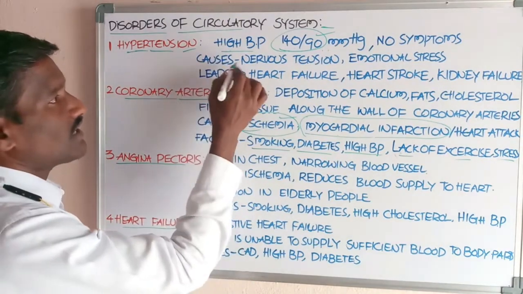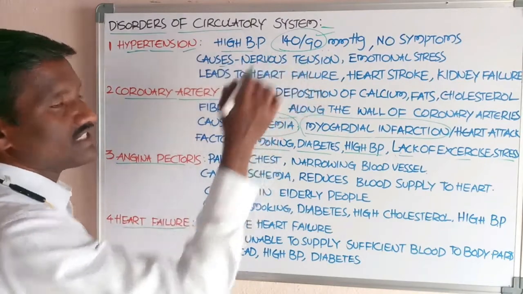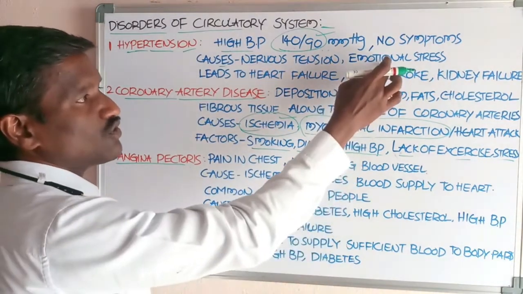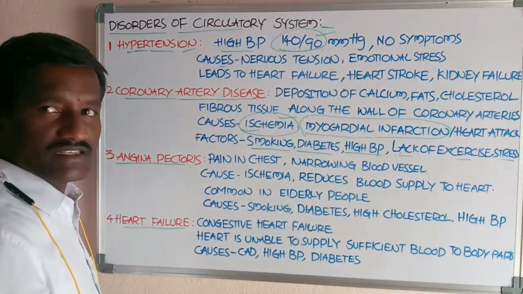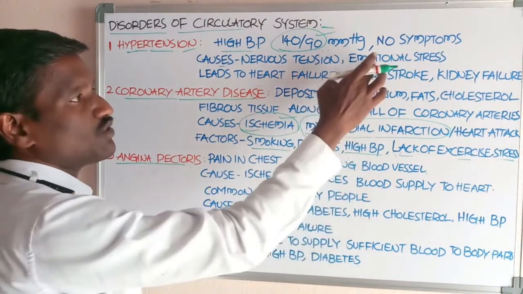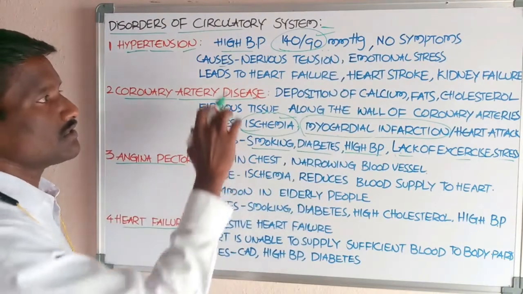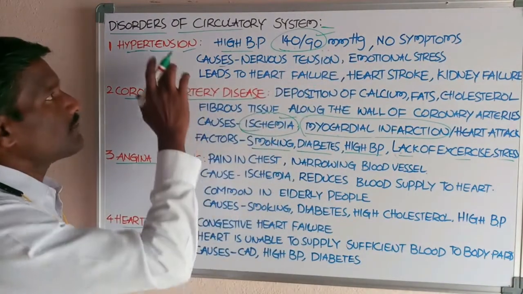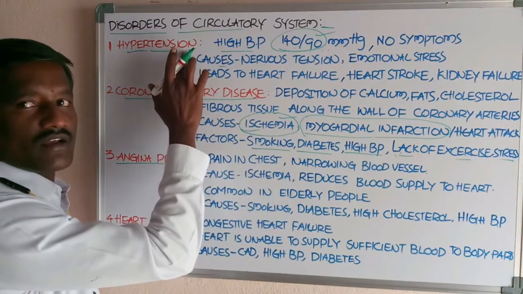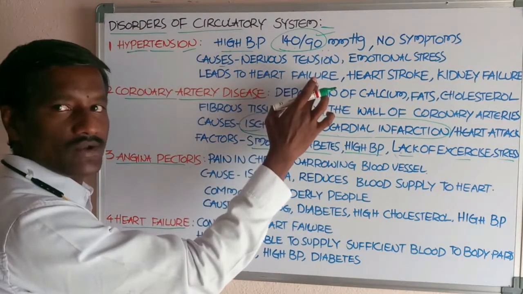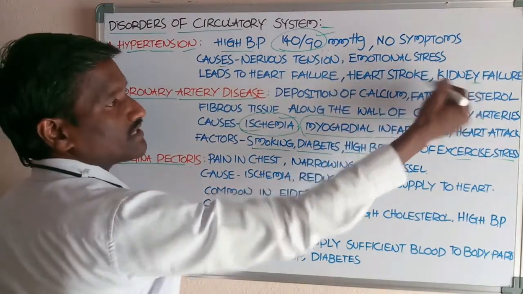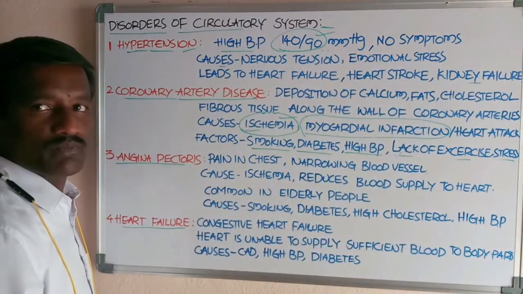And causes, what are the causes? Nervous tension is one of the causes, and emotional stress, anxiety. Okay, emotional stress is also one of the causes. And it leads to heart failure. Prolonged hypertension causes heart failure and heart stroke, and another one is kidney failure.